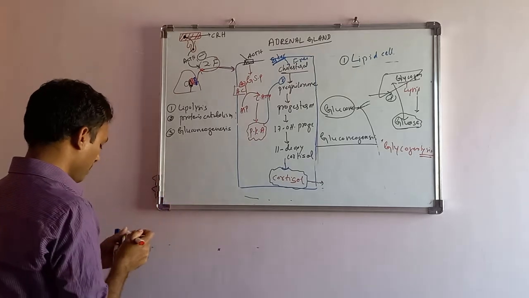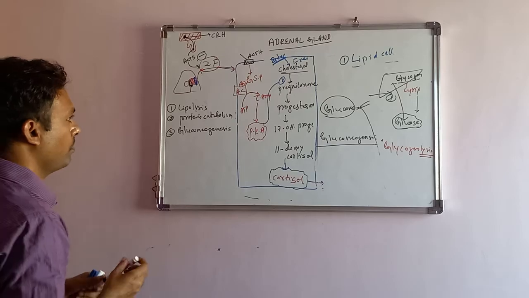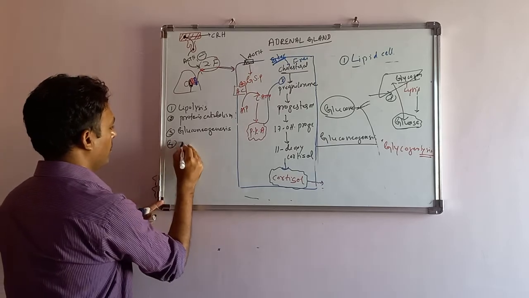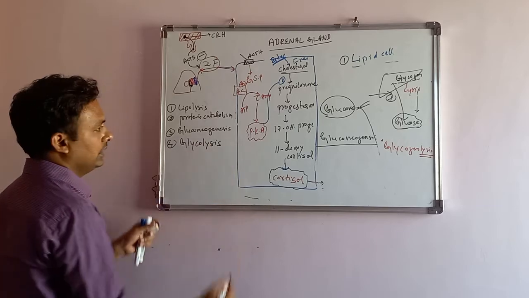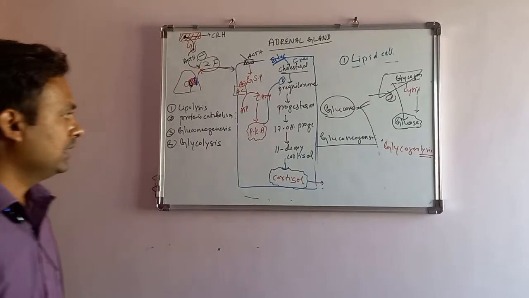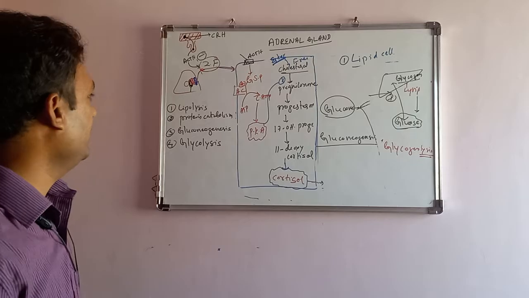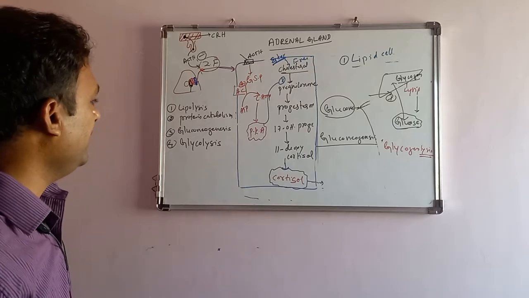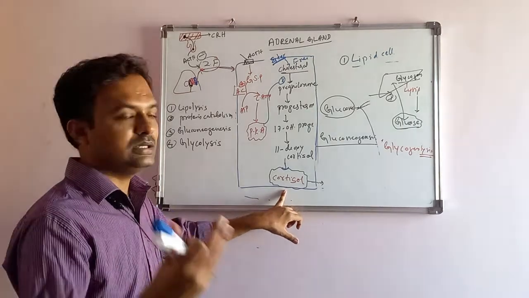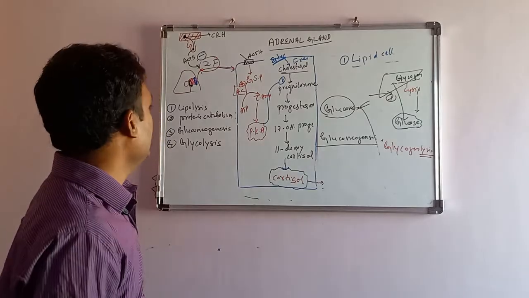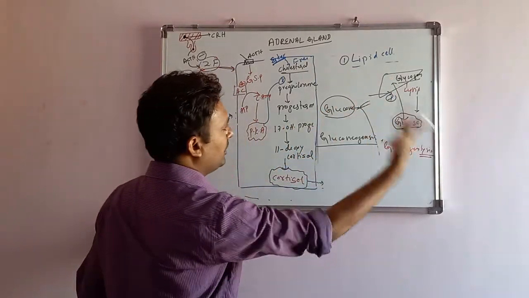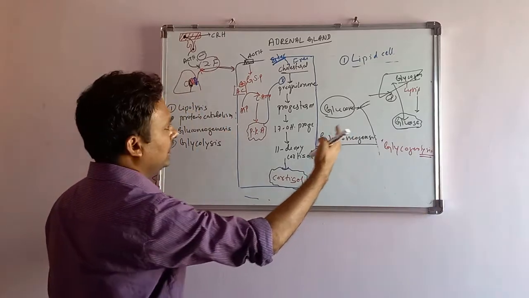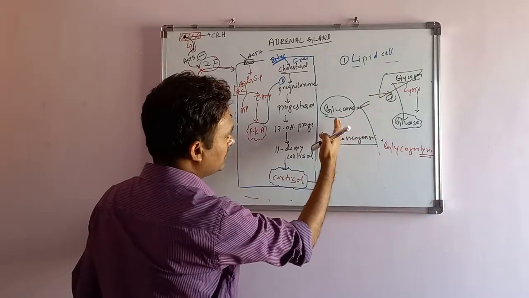Fourth function is glycogenolysis. So simple. Ultimately, what is the major role of cortisol? It makes the fat degrade, it makes protein catabolize, and it makes the precursors for glucose formation.